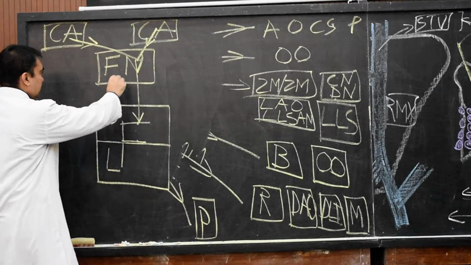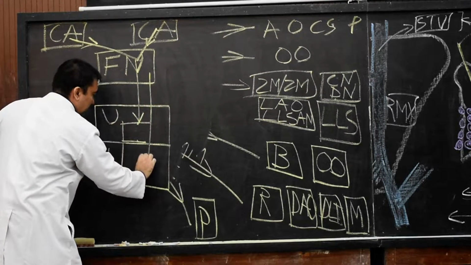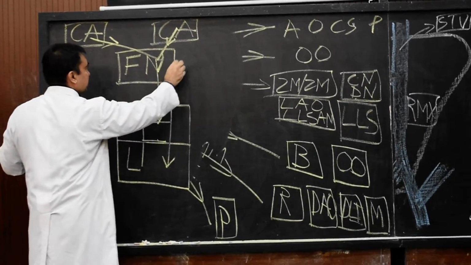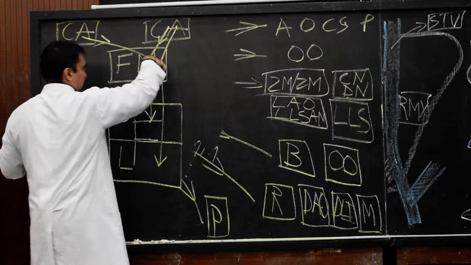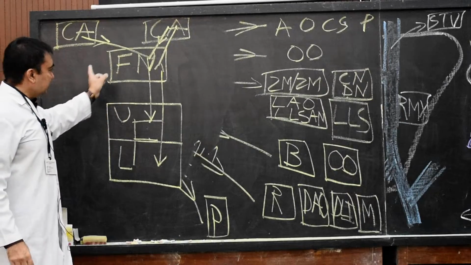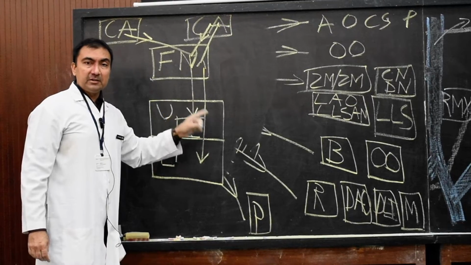And the part of the facial nerve nucleus which supplies only the lower part of the facial muscles will receive corticonuclear fibers from the same ipsilateral cerebral hemisphere. So therefore, this diagram is very important. It will serve as the basis of understanding the applied anatomy of the facial nerve.